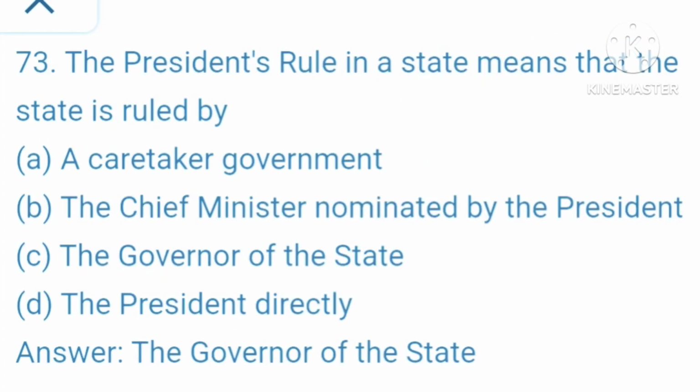73. The President's rule in a state means that the state is ruled by A. A caretaker government. B. The Chief Minister nominated by the President. C. The Governor of the state. D. The President directly. Your right answer is the Governor of the state.